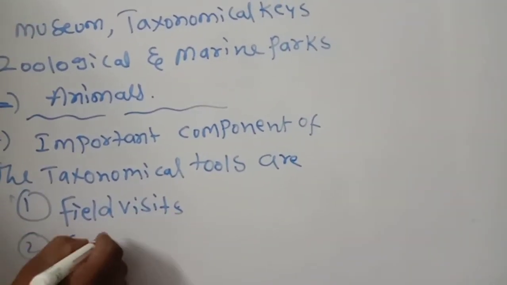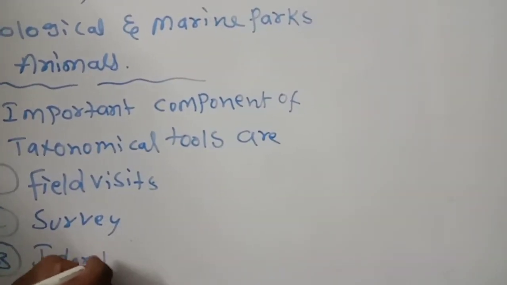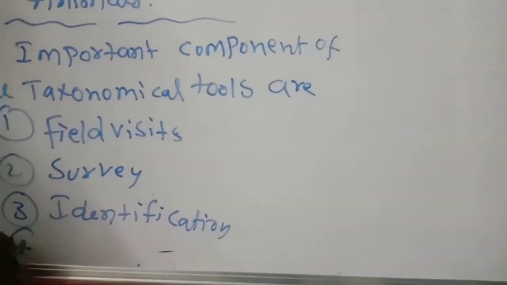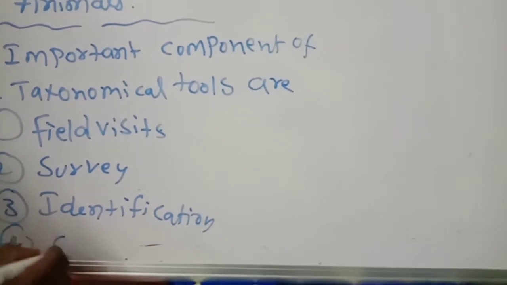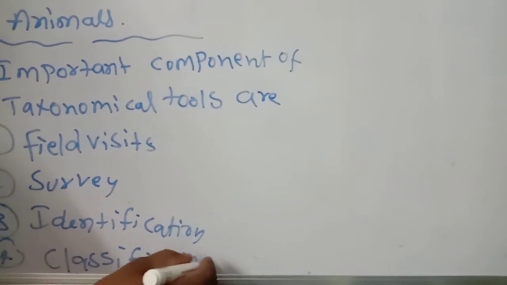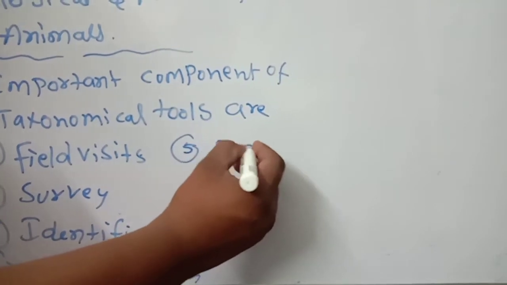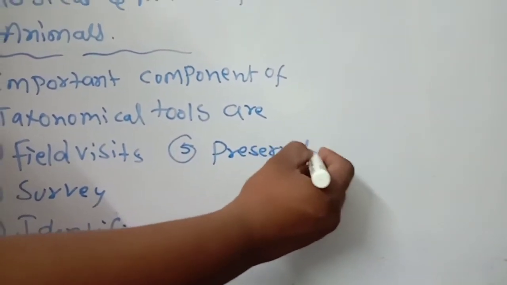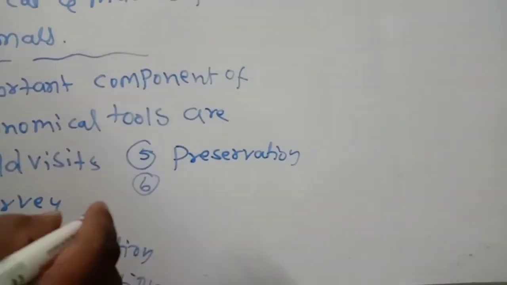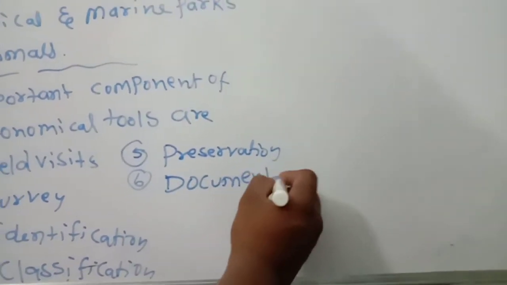Next, survey and identification. The next one is classification, identification, classification. Next, preservation and documentation. Remember, these are all the things we have to do from a taxonomic point of view.